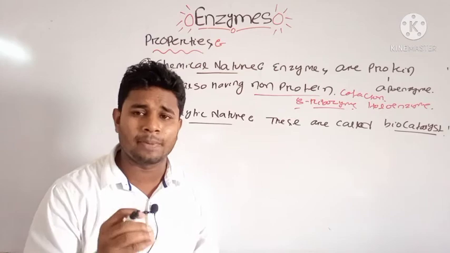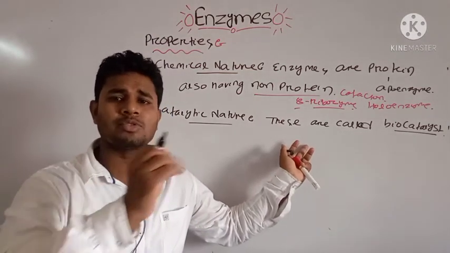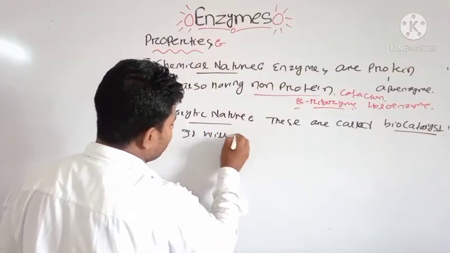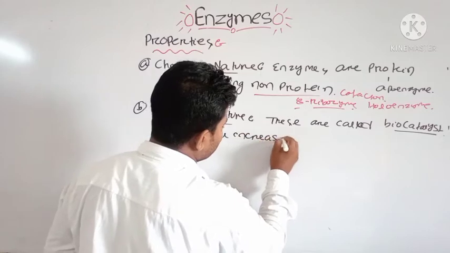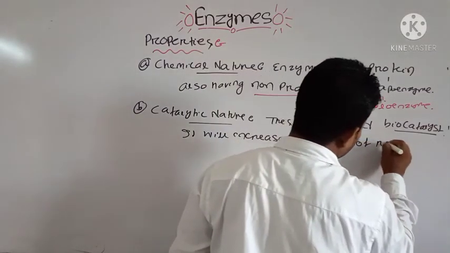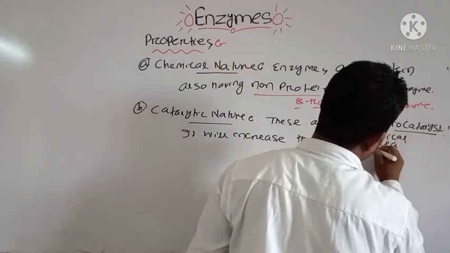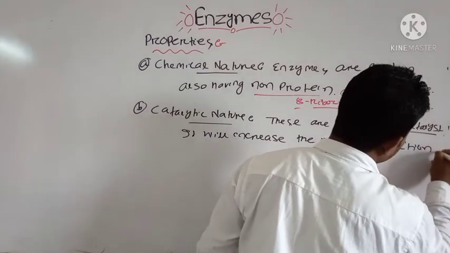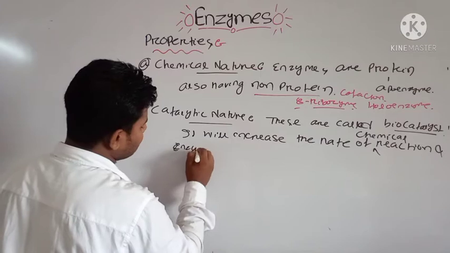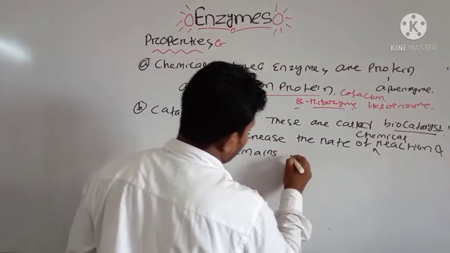The rate of a chemical reaction is increased if we add an enzyme to that reaction, and the enzyme remains unchanged.